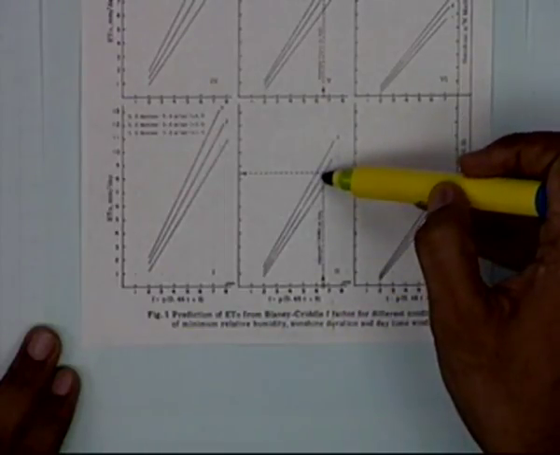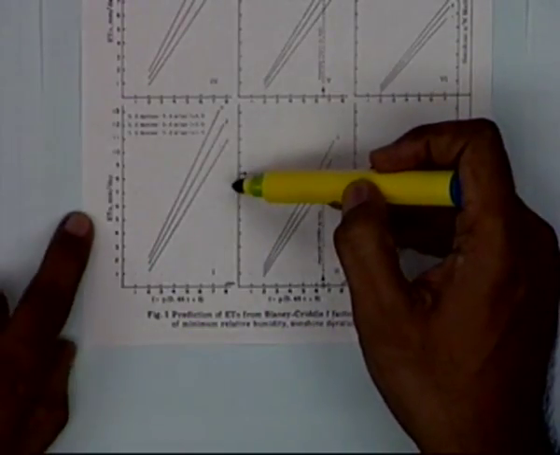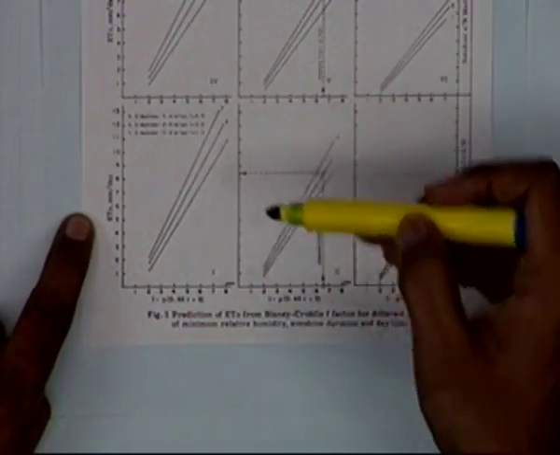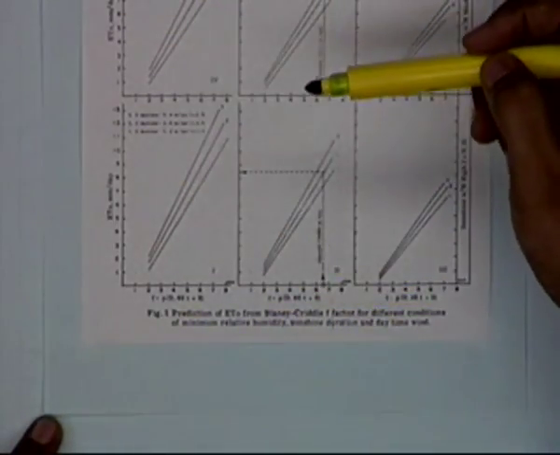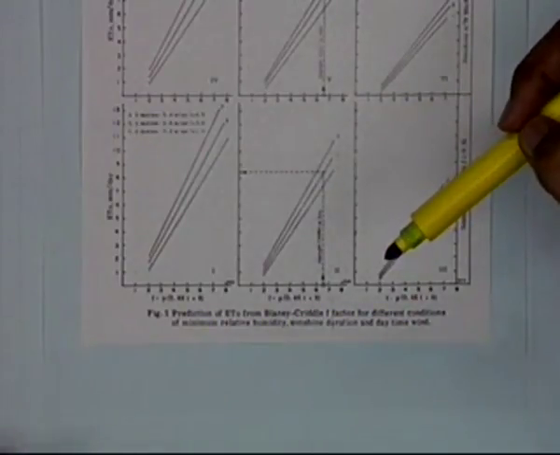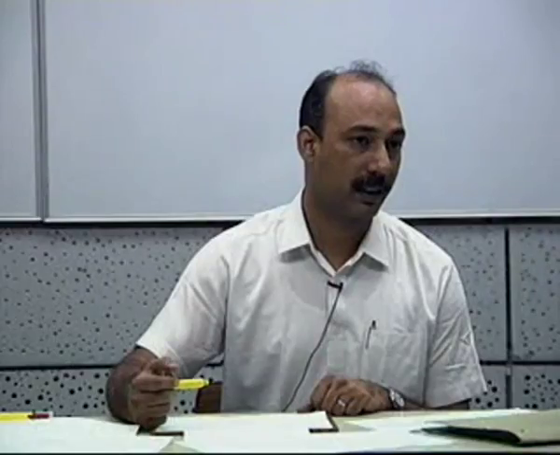Once you know this, you find out the value of the reference evapotranspiration. This is a result of work which has been done on some experimental catchments. The data has been taken from the experimental catchments.